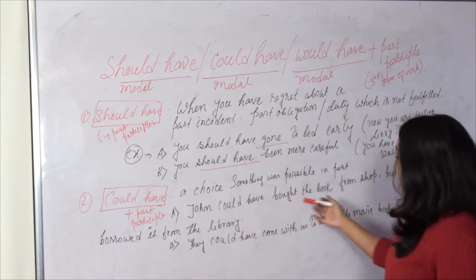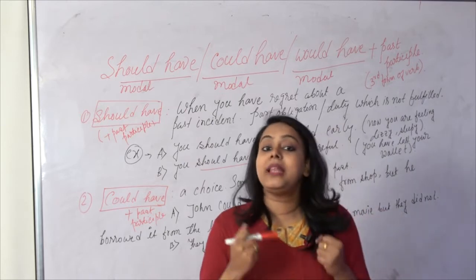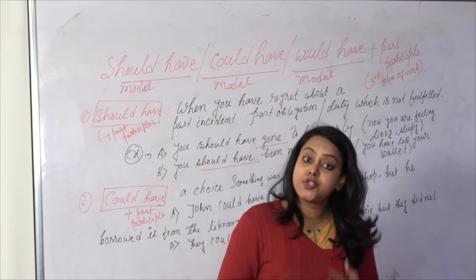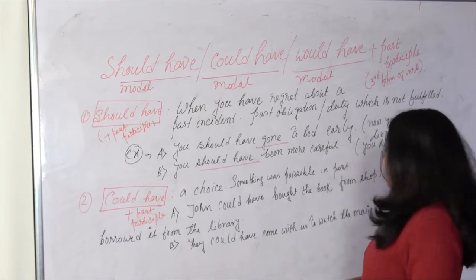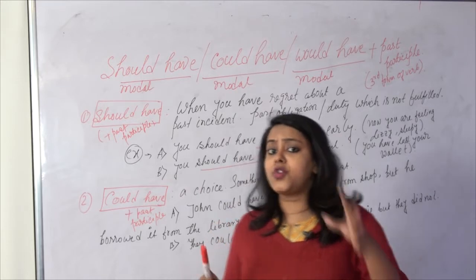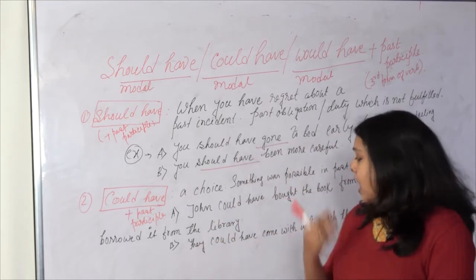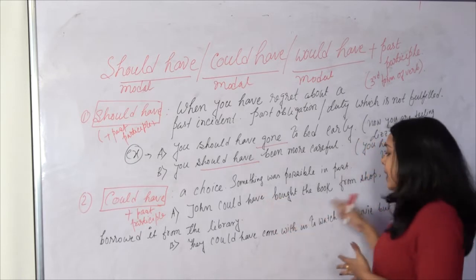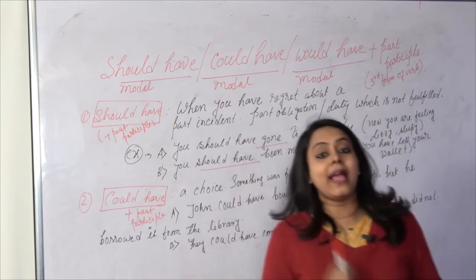Suppose John could have bought the book from a shop, but he borrowed it from the library. So it was John's choice not to buy the book from a shop. Instead, he borrowed it from the library. In the past, John had the option, the ability, to buy the book from the shop, but instead he took it from the library.